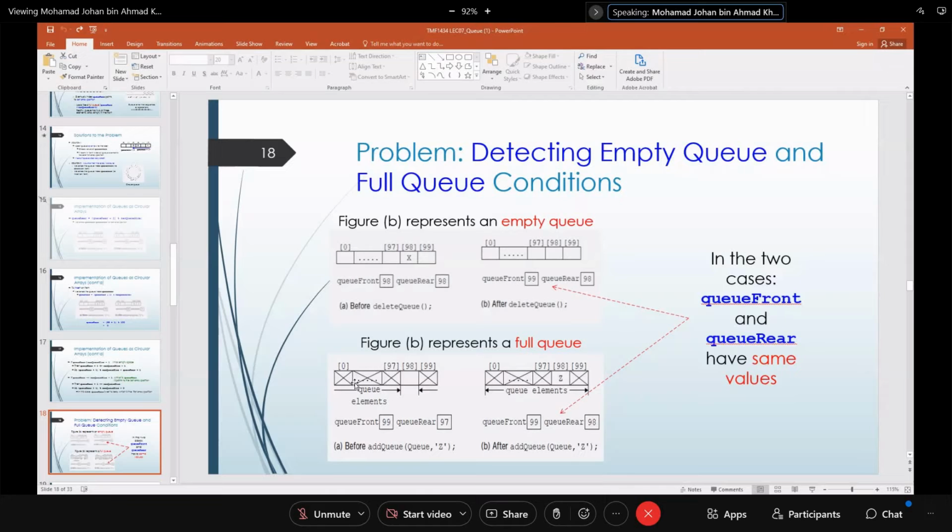Now here, all the slots have data. So queue front is at 99, queue rear is at 97, and then you add in data. What happens when you add in data Z here? Queue front is still 99, but queue rear you increase by 1, so it becomes 98. So what happens here? These two scenarios, one is an empty queue, the other is a full queue. One is the opposite of the other, but you see the values of queue front and queue rear are actually the same.